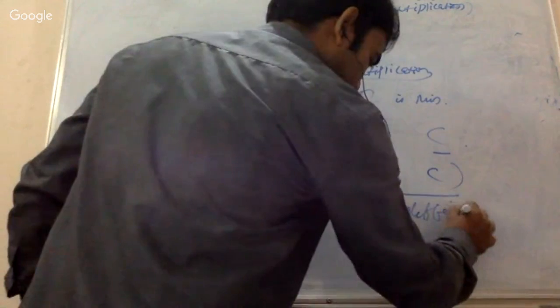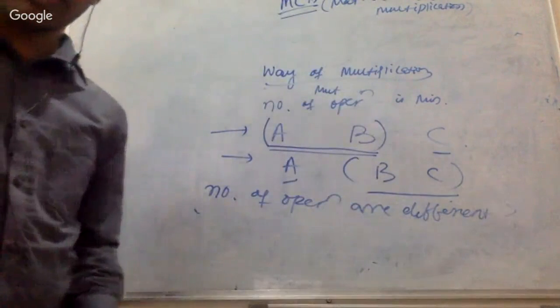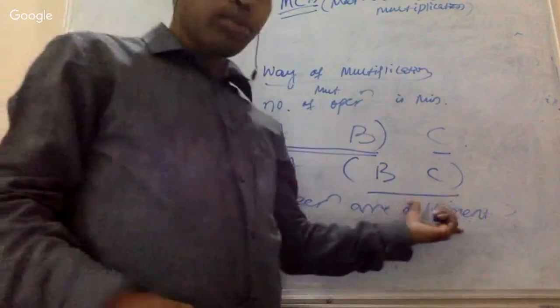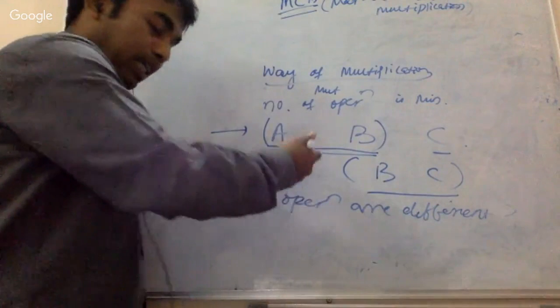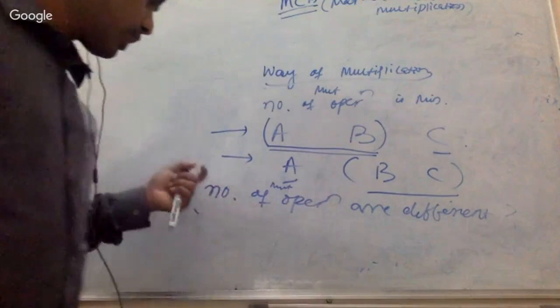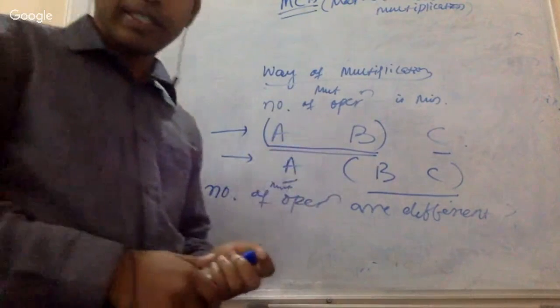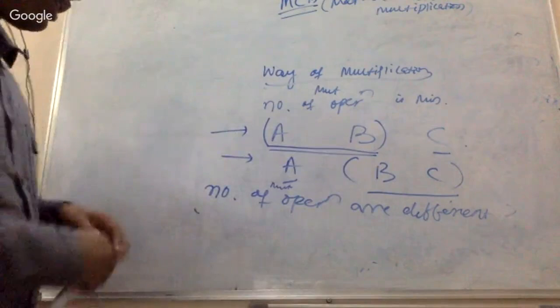You can also write it as operations, that's fine. But the question is whether the number of operations are different.